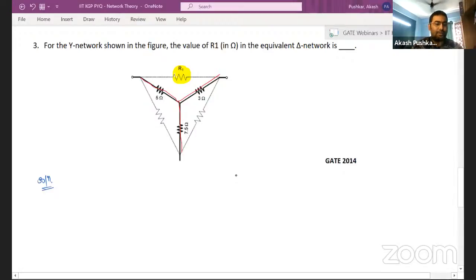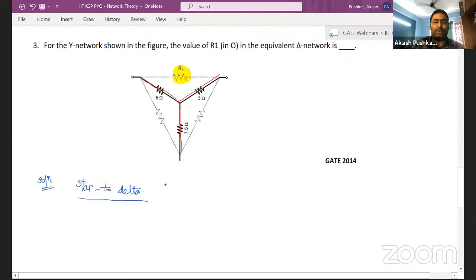What are we doing, guys? Come on, tell me. Are we doing star to delta or delta to star? You should answer this question quickly. Right? What conversion are we doing here? Star to delta. Sometimes you should be able to identify it.